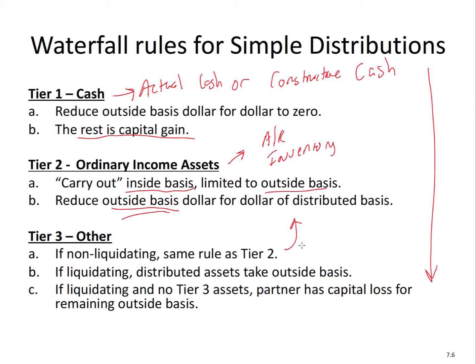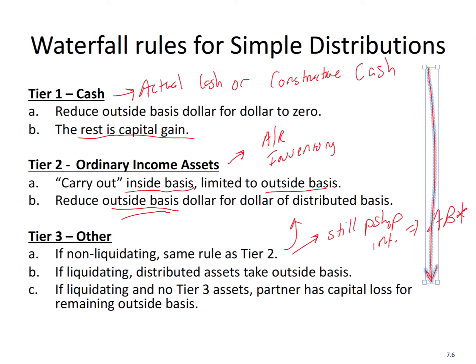Now, why do we have a distinction? Because in a non-liquidating distribution, the partner still has a partnership interest. And we have to have a basis in that. So we have to figure out what is the adjusted basis of the partnership interest, and that's the last step. What is the basis of the partnership interest? If it's liquidating, you don't have that basis. So it just goes to those assets.